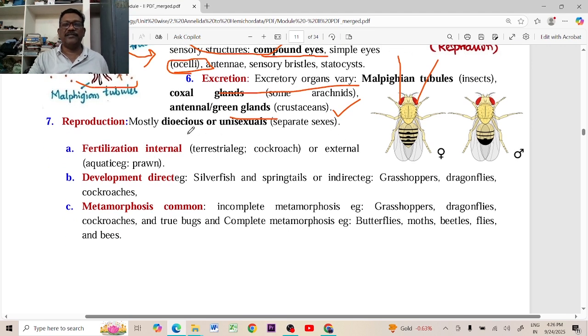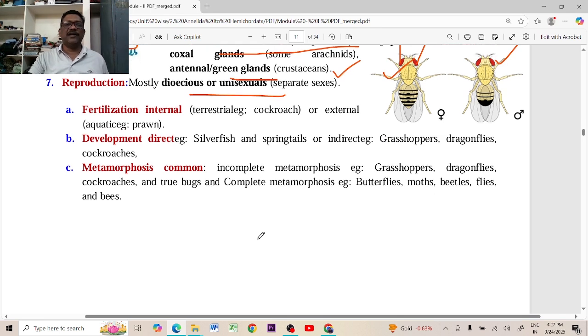Reproduction. These are dioecious or unisexual. Male and female organisms are separate and distinct. Fertilization takes place inside the female organism's body. The female lays eggs. Development is direct in some animals like silverfish. But most of the animals undergo metamorphosis. Due to metamorphosis, the complete organism is developed.